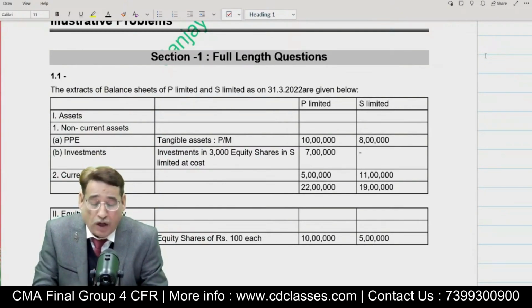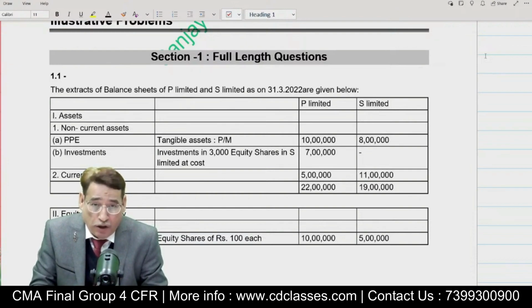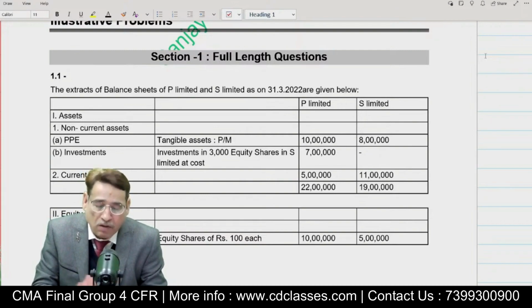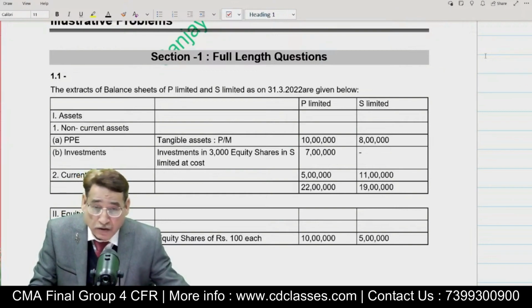So question number 1, this is section 1. In section 1 itself, we have kept nearly 20 questions. Kindly open the books if you have them. Even if some of you don't have the books or notes, you need not worry. But my advice is, if some of you still haven't bought the books, kindly do it at the earliest. This is my only piece of advice. So section 1 is full length questions.